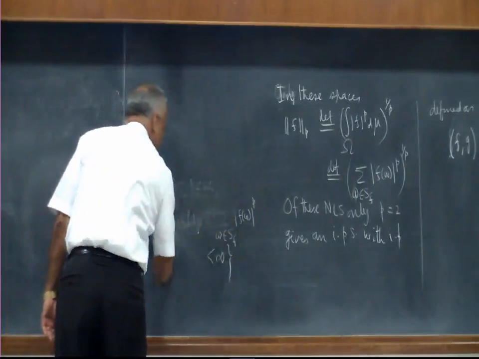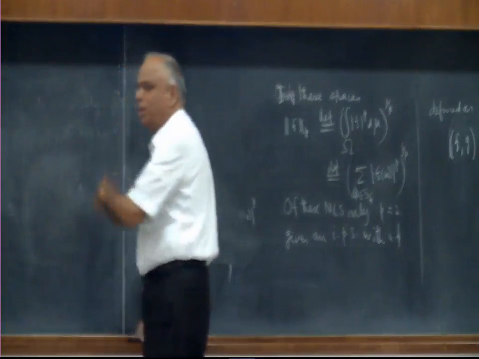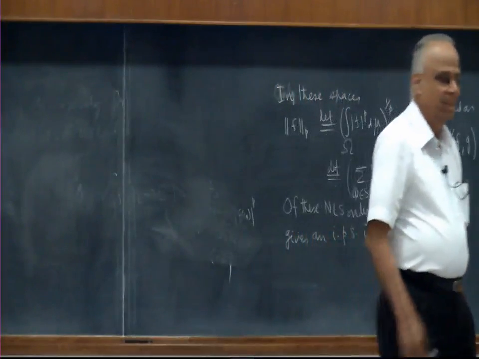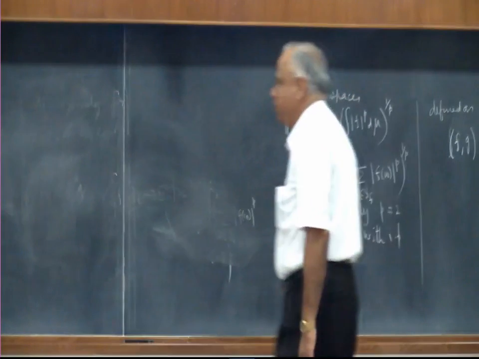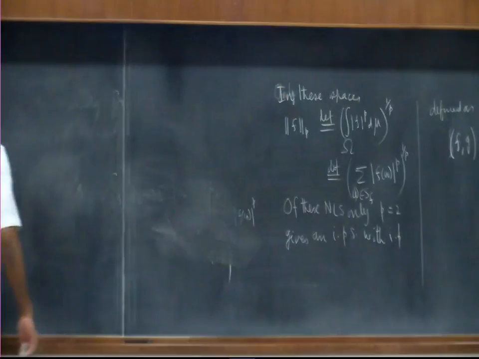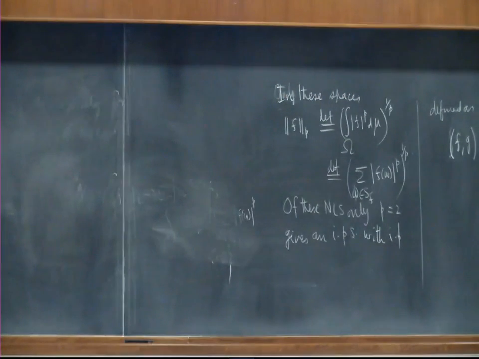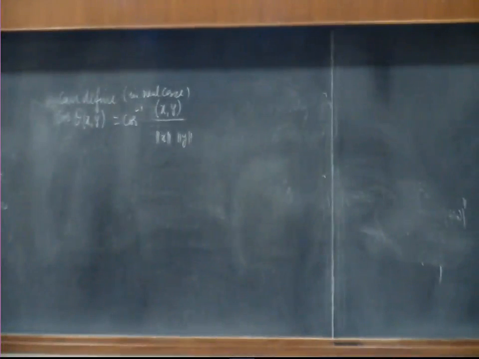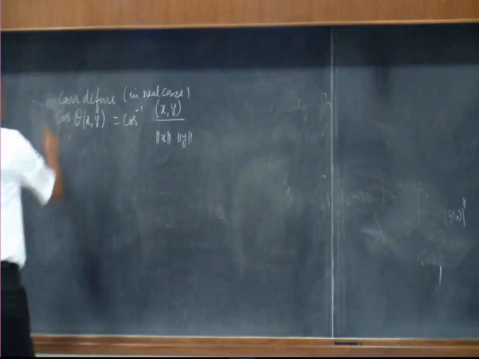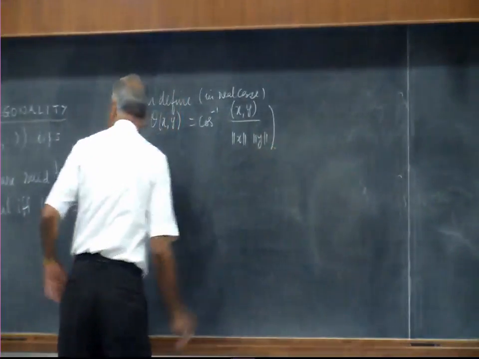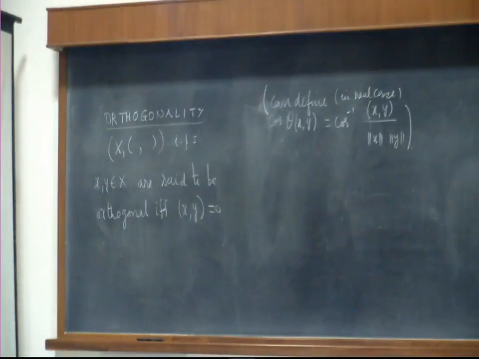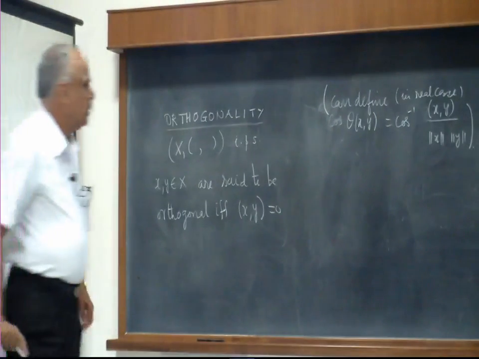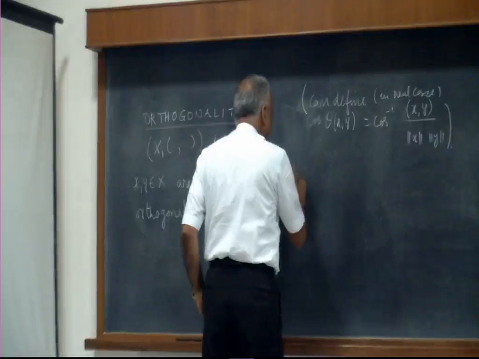But the idea is that inner product spaces give the angle in the real case, and in the general case they give us the orthogonality. I wanted real because otherwise this will be complex, and I don't know what is meant by cos inverse, and that will create more complex problems. Okay, that is just by the way. So two vectors are said to be orthogonal if their inner product is 0. So I will make one or two simple remarks,